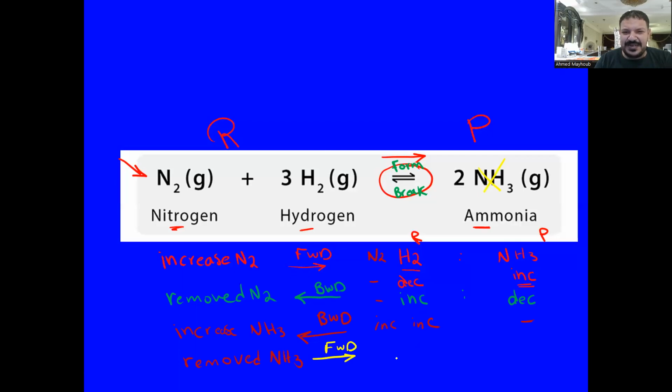So both nitrogen and hydrogen will be consumed, so their percentage will decrease, and I'm regaining ammonia gas, so its percentage will increase. Okay, so this is about the effect of concentration on an equilibrium system.